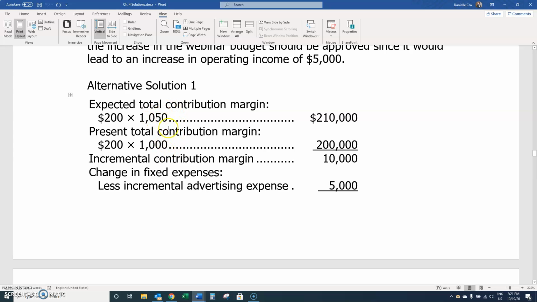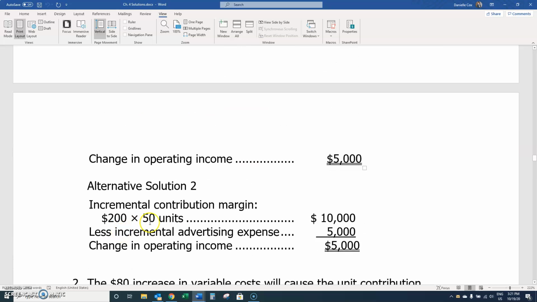But the difference is 50 units. So instead of saying, under the new proposal we would have this, under the old proposal we would have that, we can just take those 50 units and multiply them by the $200 contribution margin per unit, and it will be $10,000. And like above, you subtract your increase in advertising expenses to have an increase in your operating income of $5,000.